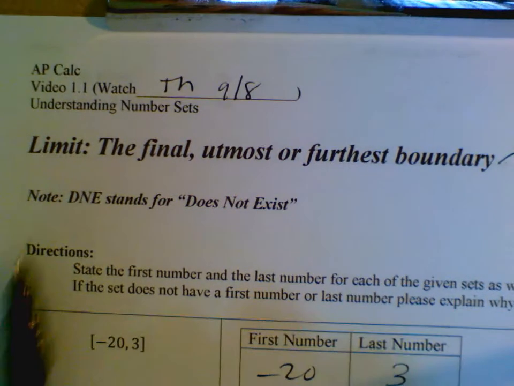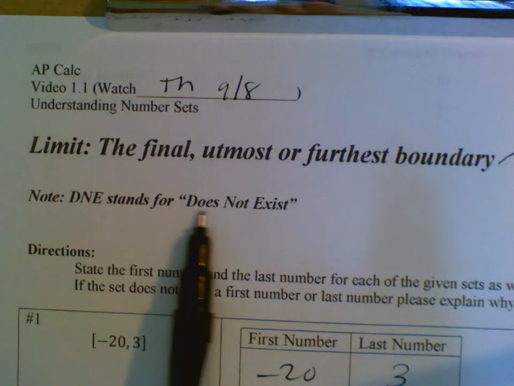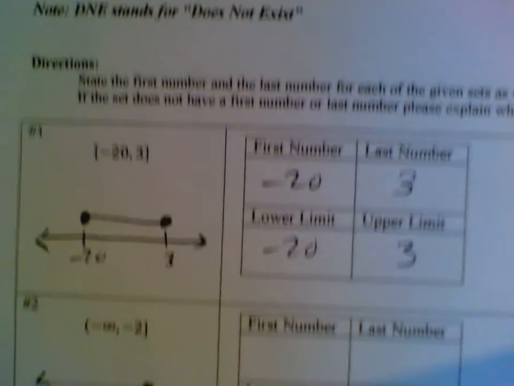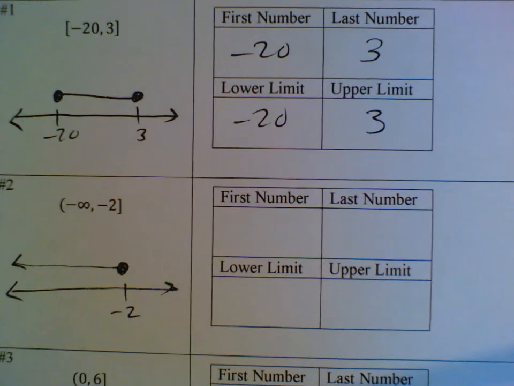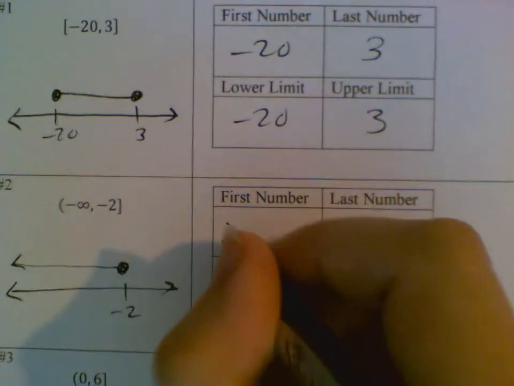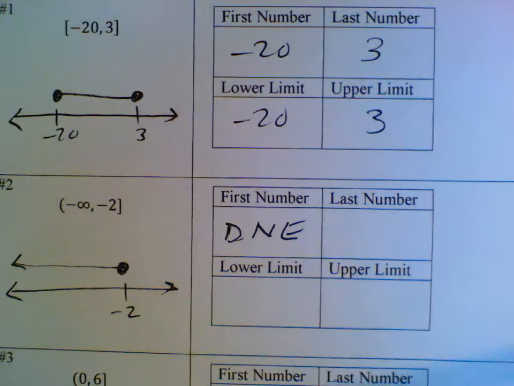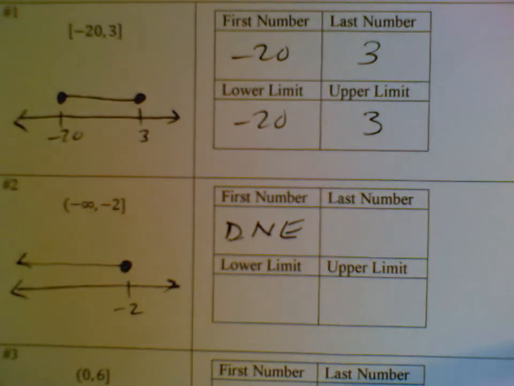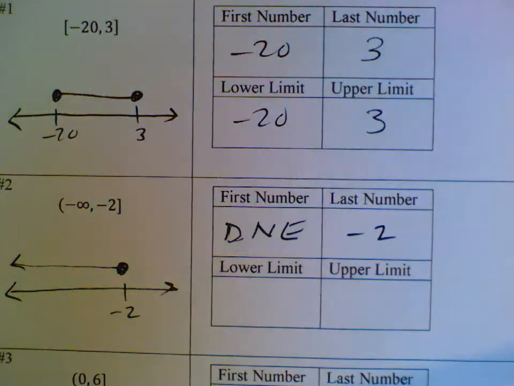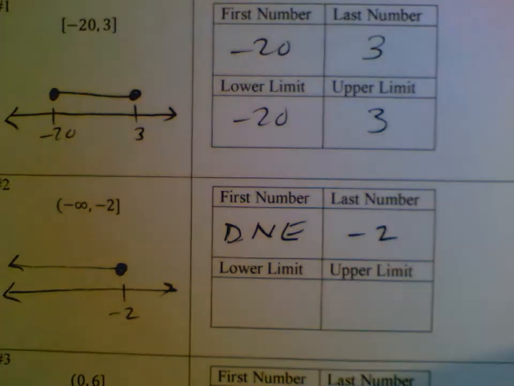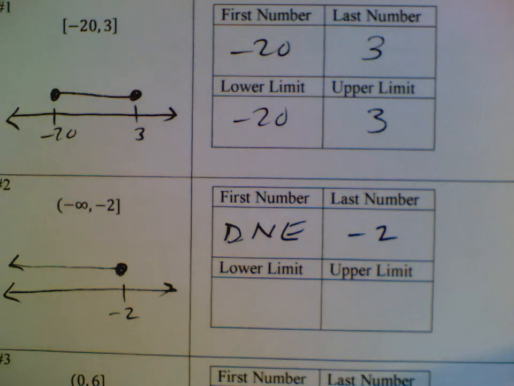Oh, at the beginning, I didn't mention this to start, but DNE, guys, we're going to use to stand for does not exist. So the first number in this set does not exist. The last number in this set is -2. Now, in the directions it says, if the set does not have a first number or last number, please explain why. I'm just going to tell you why, but I suggest you pause for a second and try to think about why yourself.